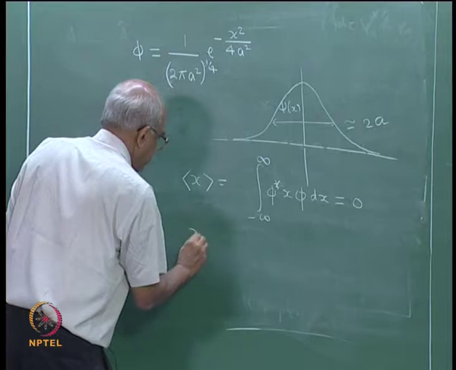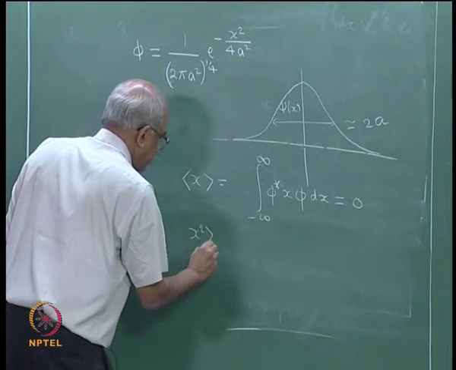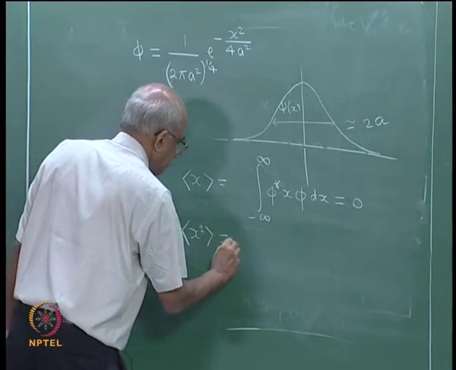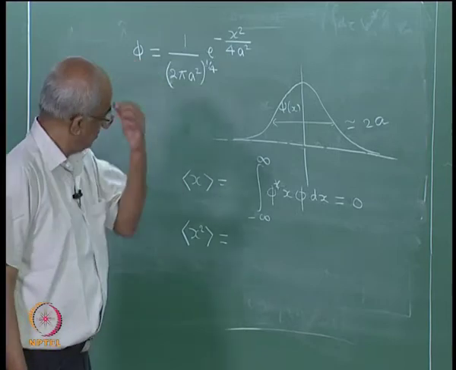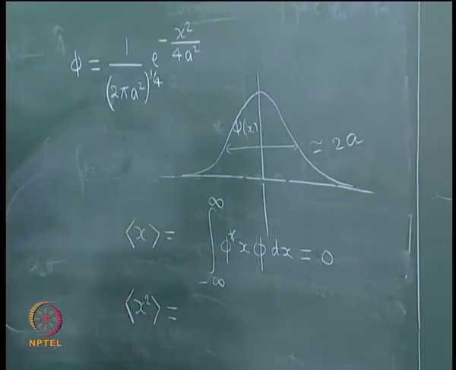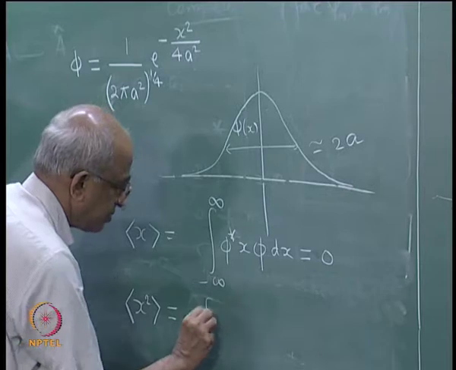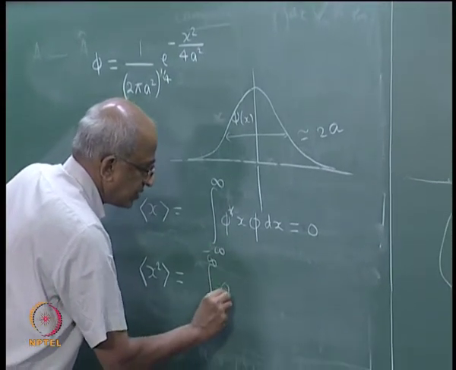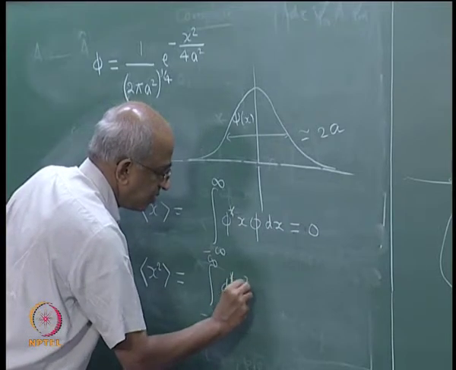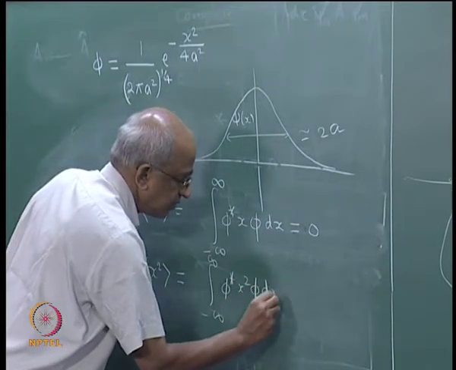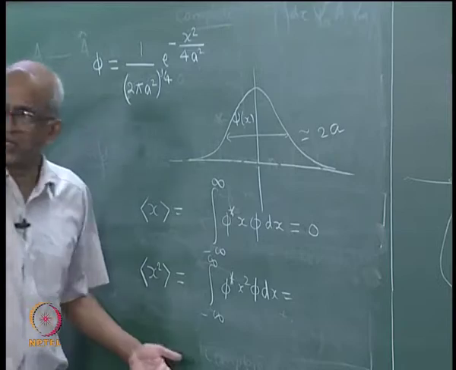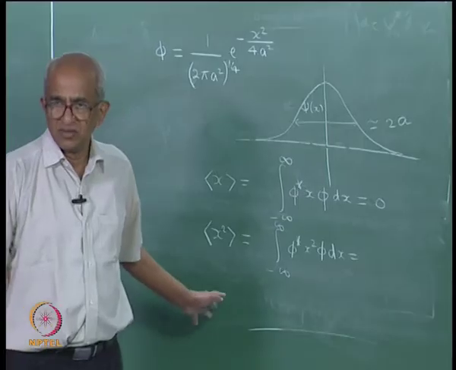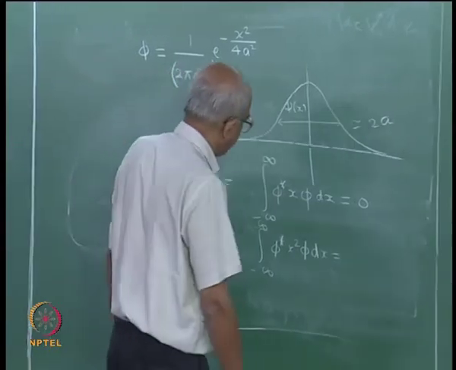So, but then suppose I wanted to calculate x square, what will be the expression? It is going to be the integral from minus infinity to plus infinity of phi star x square phi dx. I do not have any choice other than to calculate this, right. So, how will I calculate this?